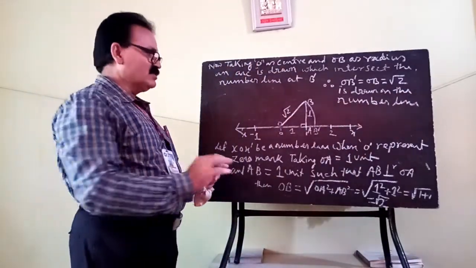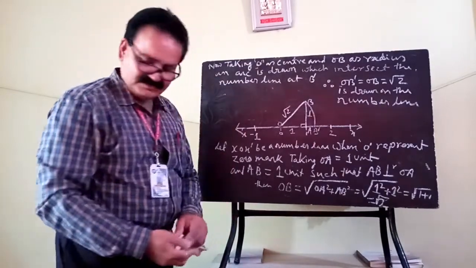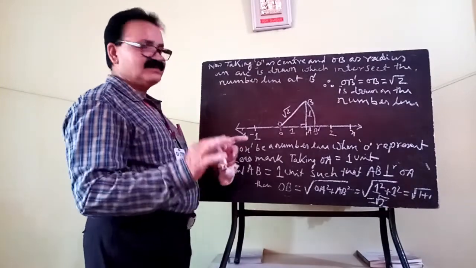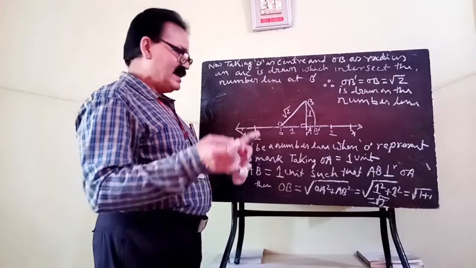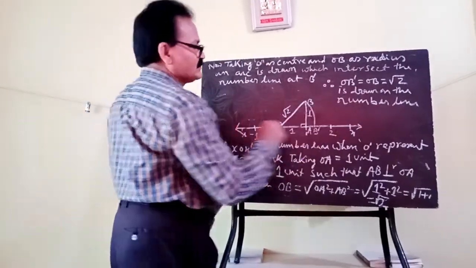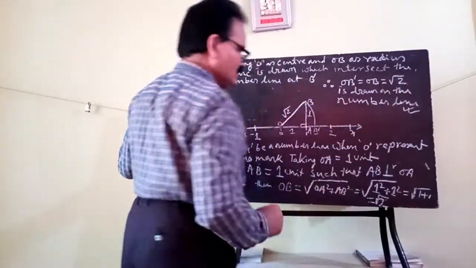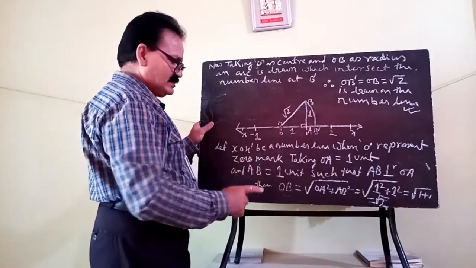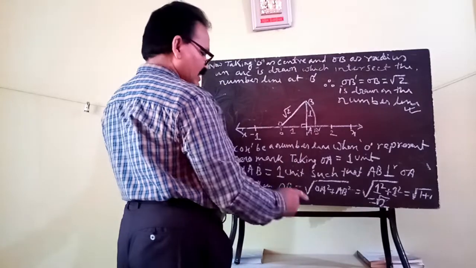Okay, now your root 2 is completed. So, for root 3, what will we do? For root 3, you have to first draw root 2, and then again you have to write up to this much. So that OB will be equal to square root of 2.